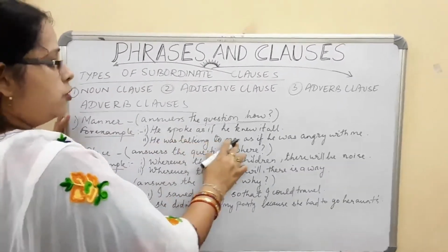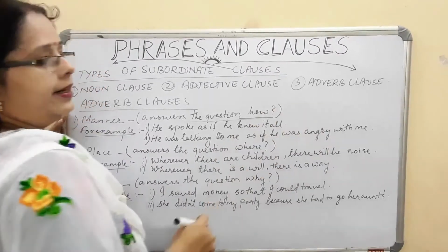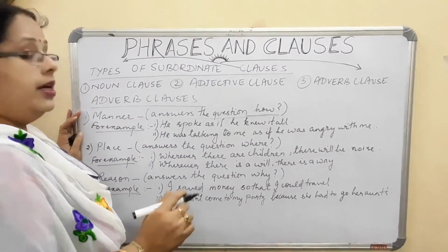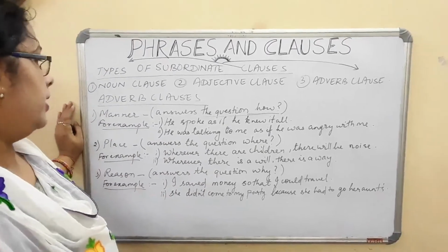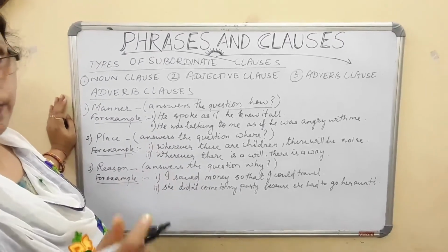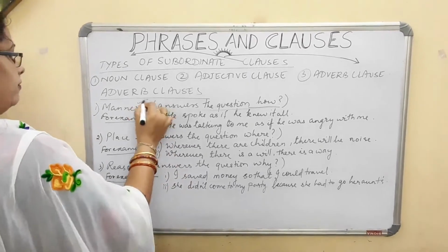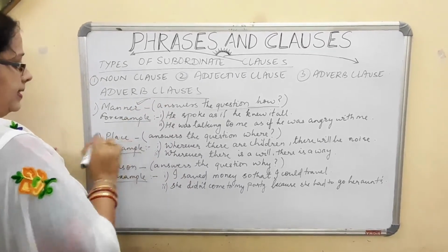He was talking to me as if he was angry with me. How was he talking to me? He was talking to me. I cannot say why he was talking. I have to ask how was he talking. He was talking to me as if he was angry with me. This is now done with manner. Now we are coming to place. What is place?